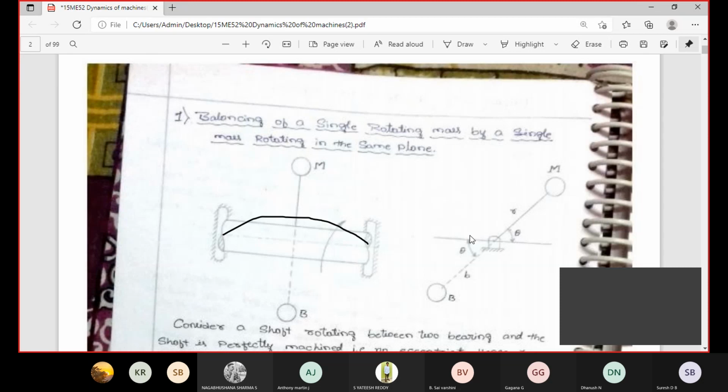See here, the x direction is there. Exactly opposite to the M mass, the B mass is connected. Suppose the M mass is at 45 degree.